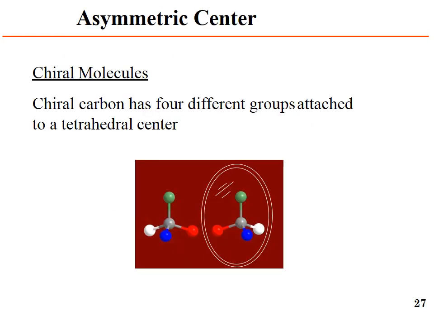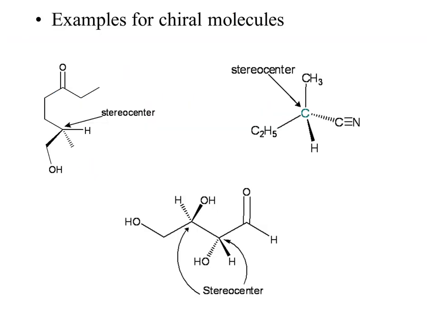A chiral molecule's carbon has 4 different groups attached to the tetrahedral carbon atom. That is called an asymmetric center, in which 4 different groups are attached. Example of chiral molecules: this contains a stereocenter, this has a stereocenter, and here there are 2 stereocenters. If a stereocenter is present in the molecule, then it is chiral. If there is no stereocenter, then the compound is achiral.